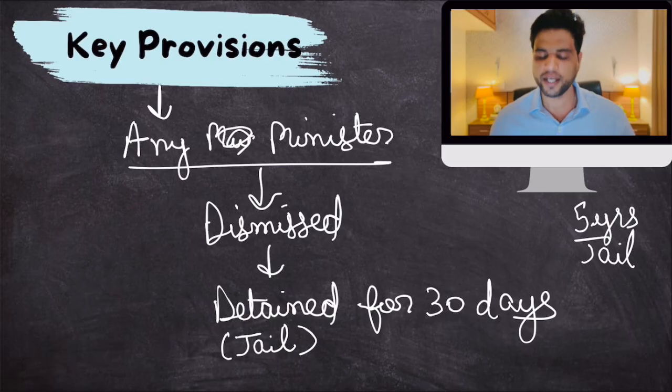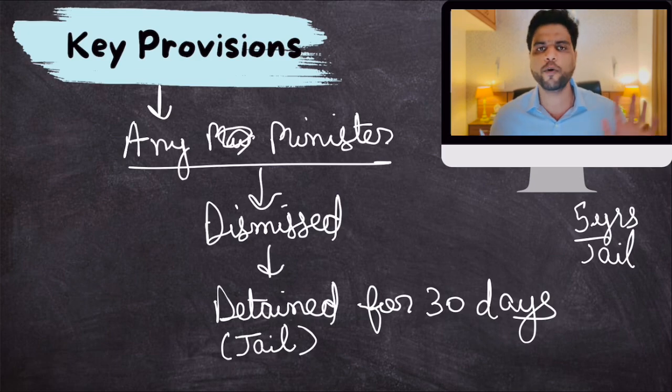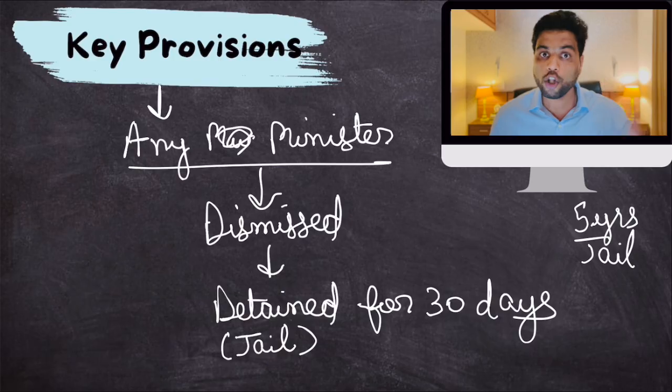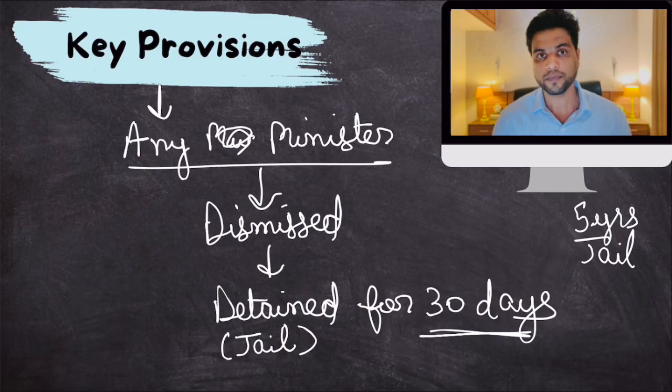So if you are detained for 30 days for an offense whose jail term, if you are proven guilty, is 2 years, this provision won't apply to you. But for all those offenses whose jail term is more than 5 years, if you are jailed for 30 days, and you're not proven guilty as of now, but you are just being detained for questioning, police remand, judicial remand, all these things. Clear? If it is for 30 days, then you can be dismissed from your post.